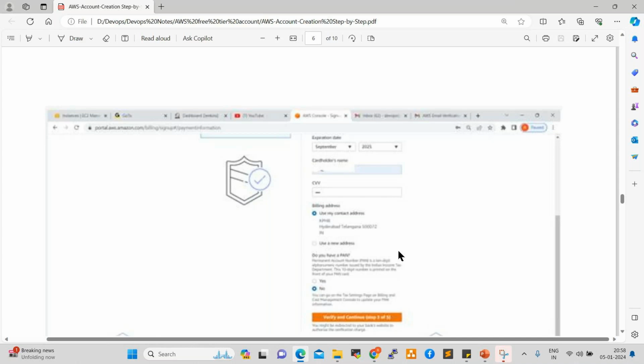After that, it will ask you to provide your PAN card. So we need to give the PAN number here. Don't need to worry. I have been using free accounts for a long time, and nothing happens. They will not charge anything. If you don't have a PAN card, select no. Okay, don't worry.